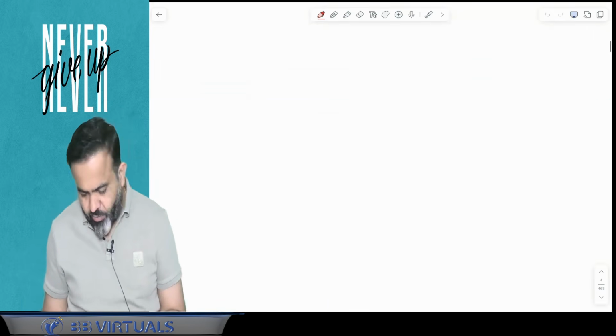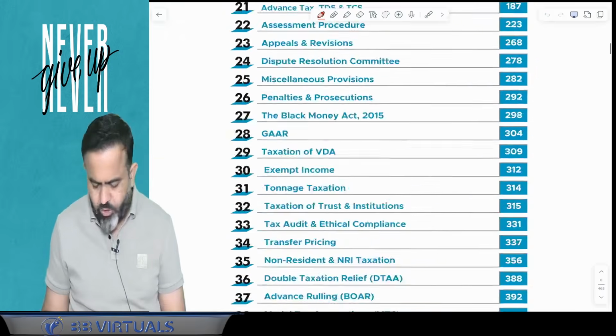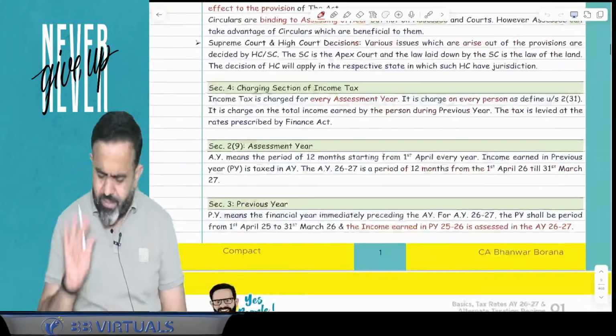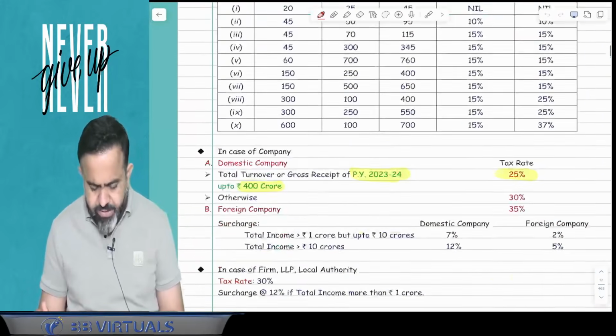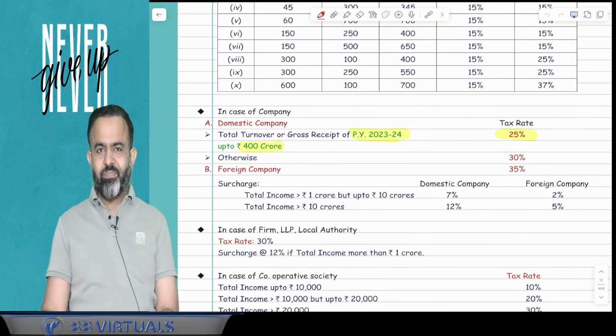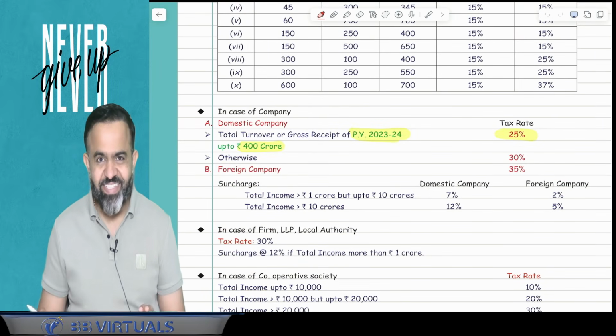What are the amendments? In the first topic, that is the tax rate topic, guys, there are three small changes. One change is related to the tax rate of the foreign company. That is a standard change. Every year they change it like this.